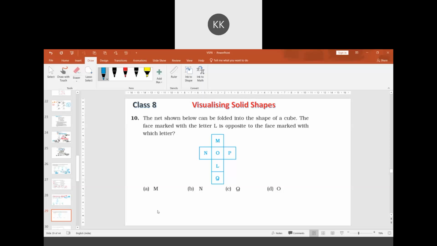O is at the center, right? Folded, yeah. M, sir. Option A. With respect to L, M will go on the top. M only, sir. The answer is option number A, sir.